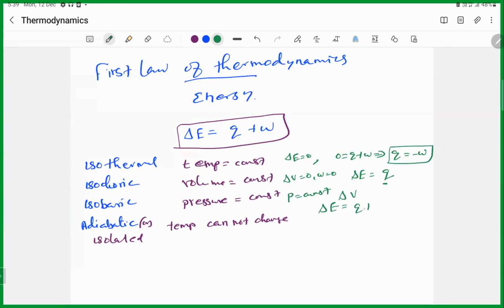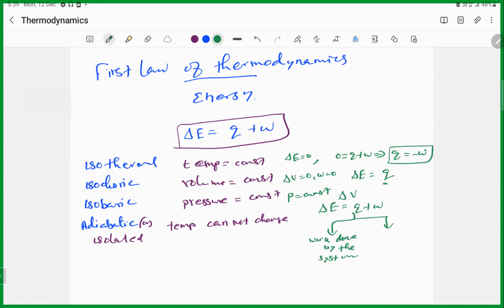Then delta E becomes Q plus W. Now for the isobaric process you have two types: one is gas expansion, another one is gas compression.